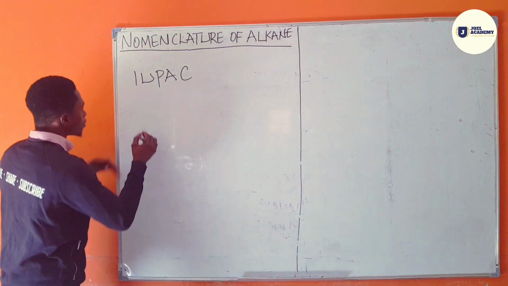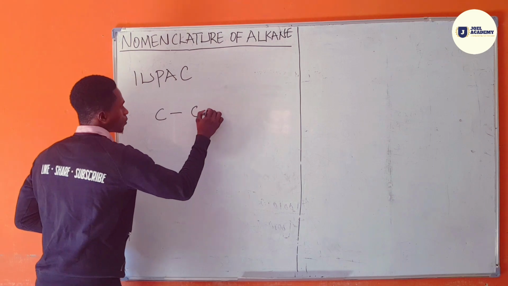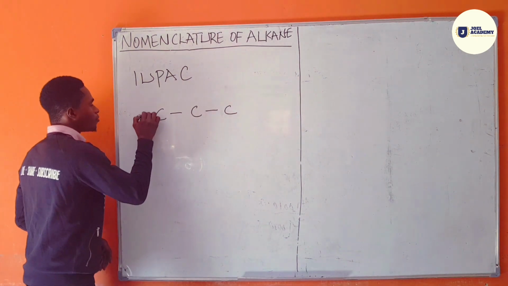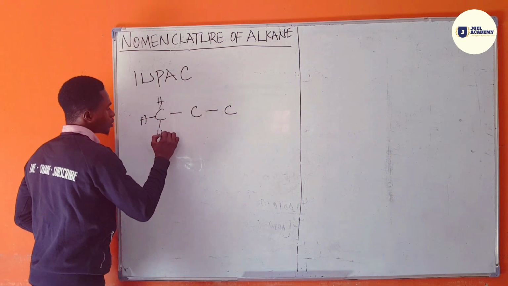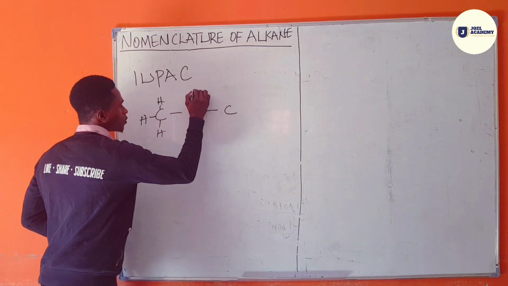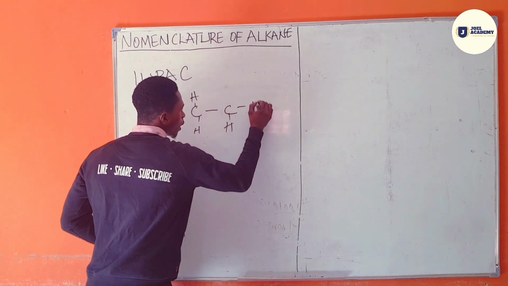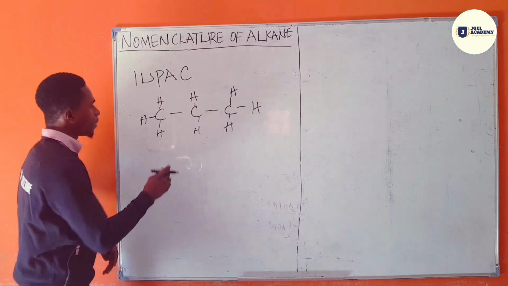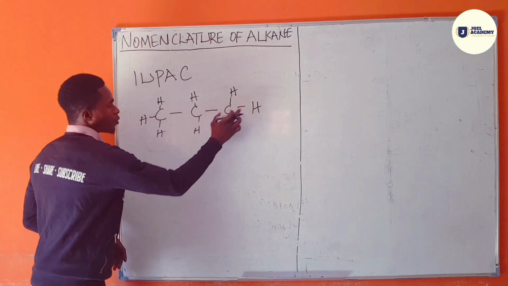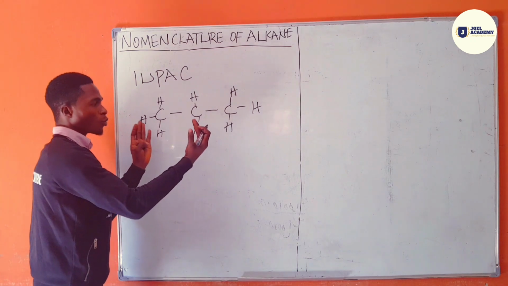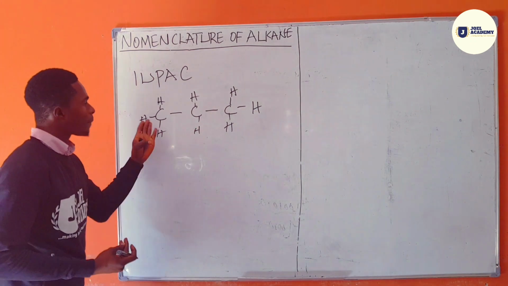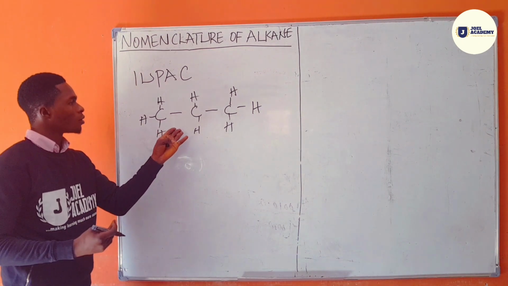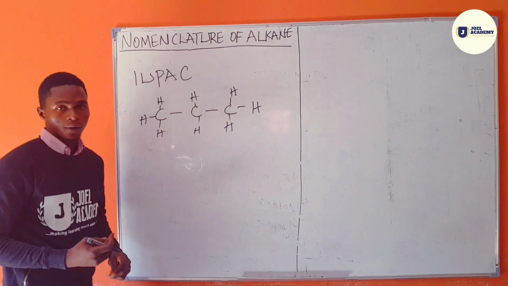So if you have an alkane of this kind of structure, you know that this is the propane family, when we have hydrogen bonded all through, and hydrogen bonded without any other different substituents. We call this propane because we have 3 carbons. When there are 3 carbons, we call it propane. And there are principles, or rules, guiding the naming of hydrocarbons or alkanes using the IUPAC nomenclature.